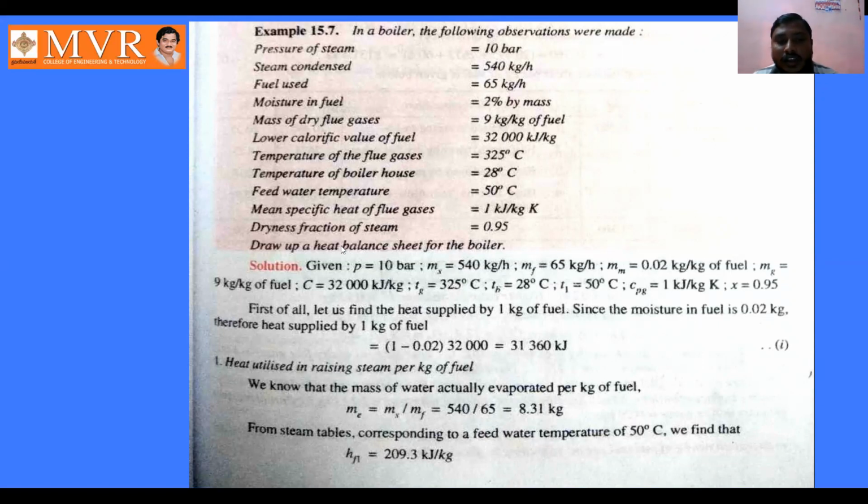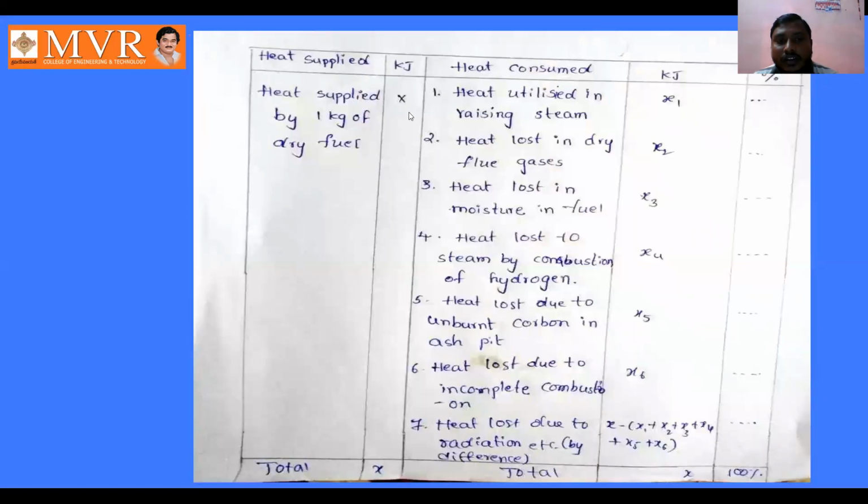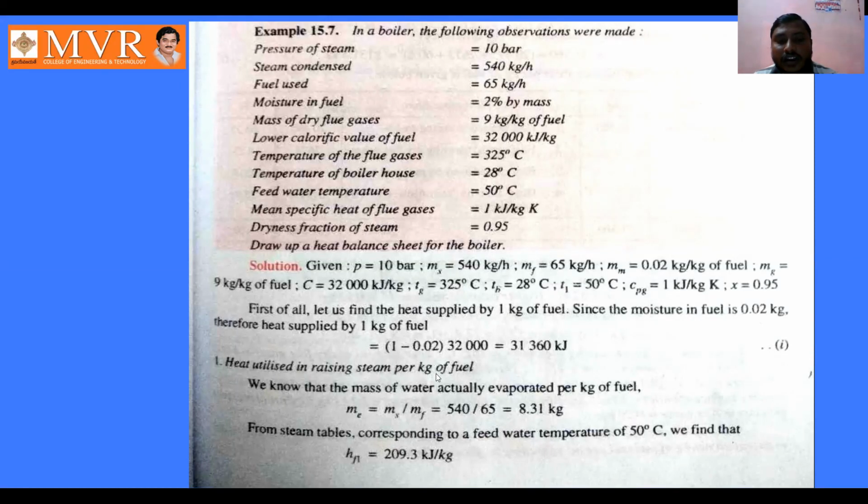Now we are calculating, as we all know, the heat balance sheet. In the heat balance sheet, first we need to calculate the heat utilized in raising steam. Me is equal to Ms by Mf. Ms is 540, which has been given here, and Mf is 65. Hence we have calculated the heat utilized in raising steam per kg of fuel.